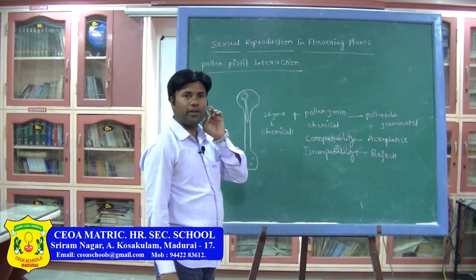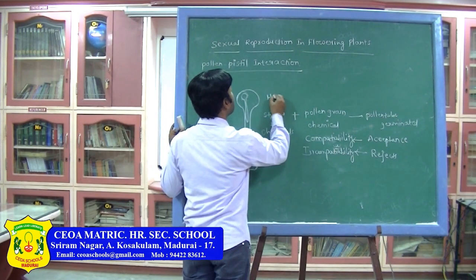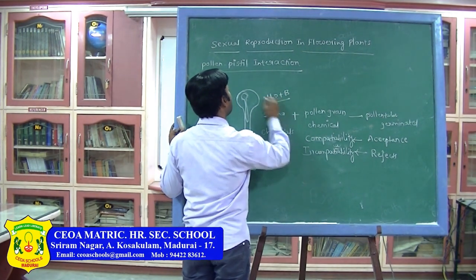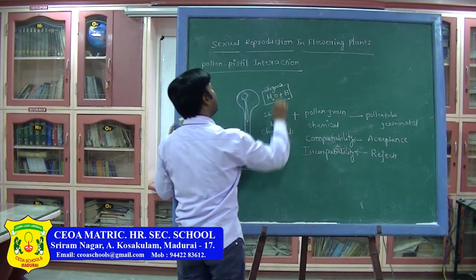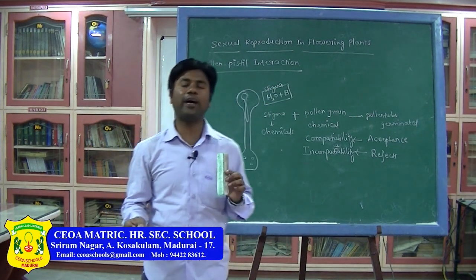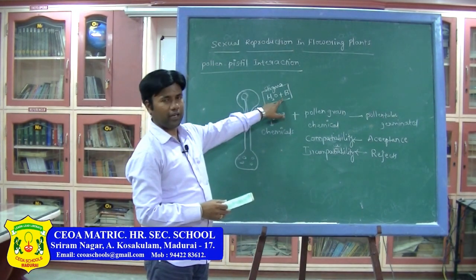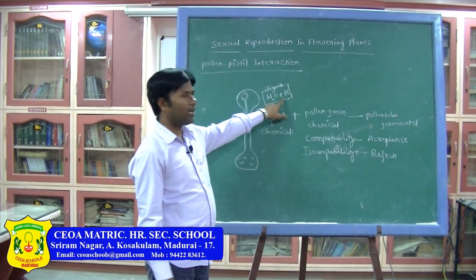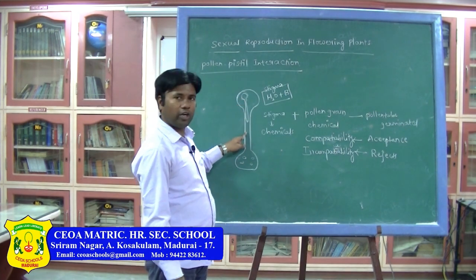Usually the pollen grain takes water and boron from the stigma. We already discussed that the stigma has sugar, amino acids, water, and some nutrients and minerals like boron. By taking these, the pollen grain develops a pollen tube.